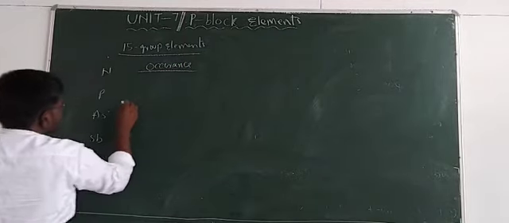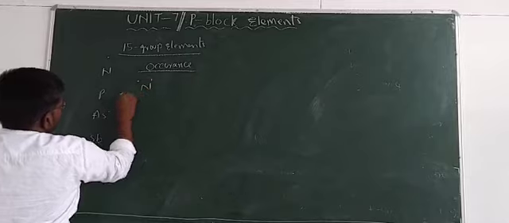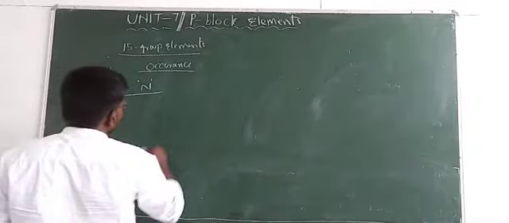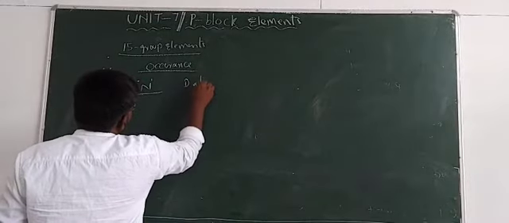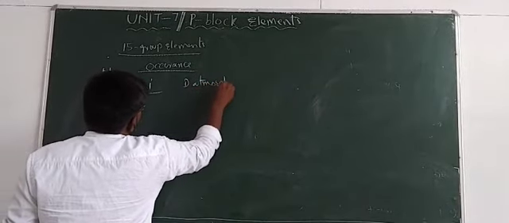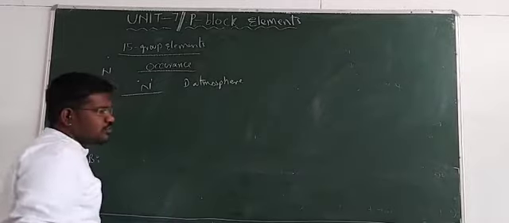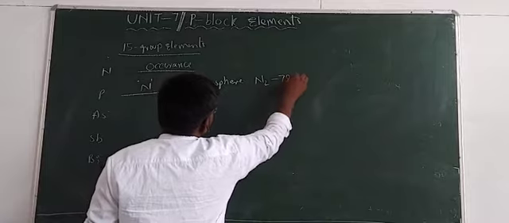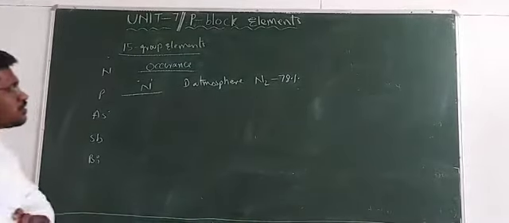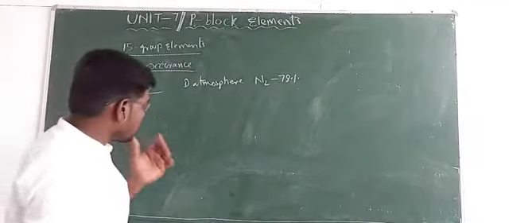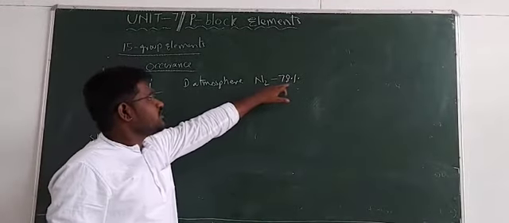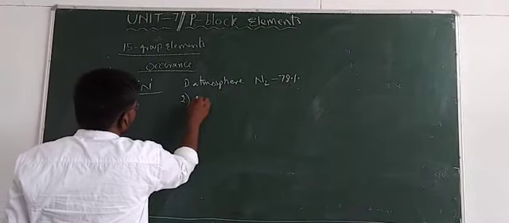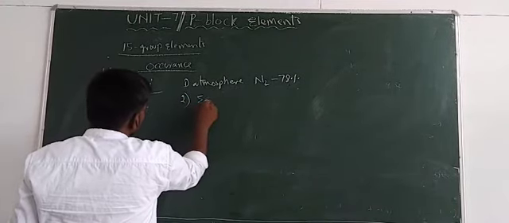So first let us take nitrogen. Nitrogen is available in the atmosphere as N2 gas, that is 78%. Nitrogen is the most abundant element in the atmosphere, that is 78% by volume. And nitrogen is available in the earth's crust also.